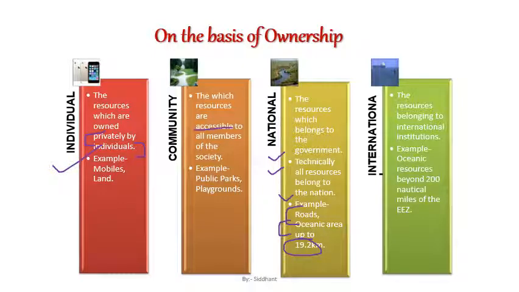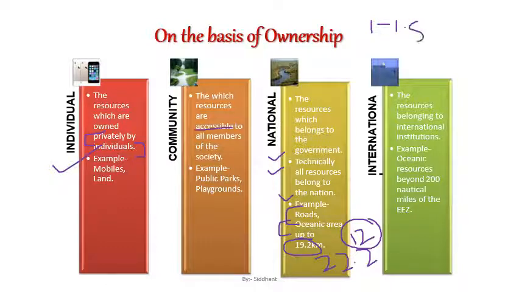It is 22.2 kilometers, and it is 12 nautical miles. Up to 12 nautical miles we have our territorial sea area, which is part of national resources. 12 nm is 12 nautical miles, and 1 nautical mile is equal to 1.852 kilometers.